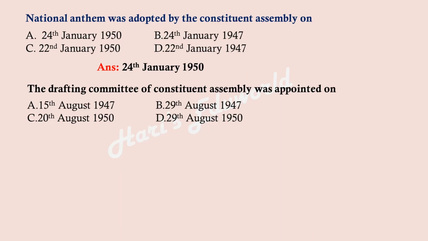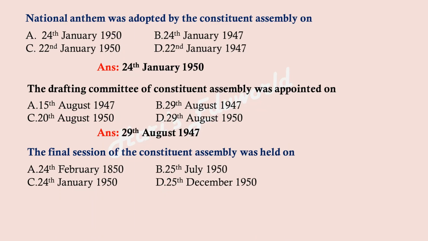The drafting committee of Constituent Assembly was appointed on 15th August 1947, 29th August 1947, 20th August 1950, 29th August 1950. The right answer: 29th August 1947, option B. The final session of the Constituent Assembly was held on 24th February 1850, 25th July 1950, 24th January 1950, 25th December 1950. So the right answer is 24th January 1950, option C.